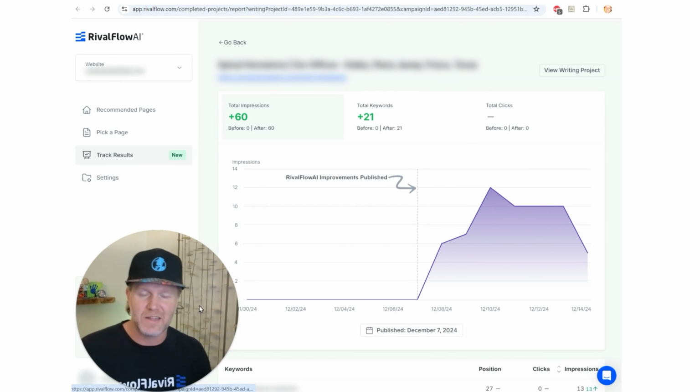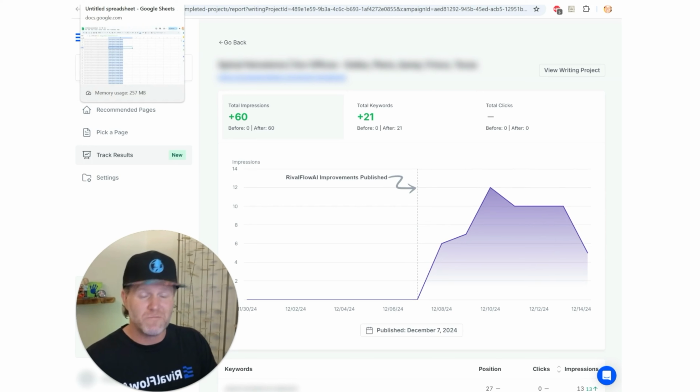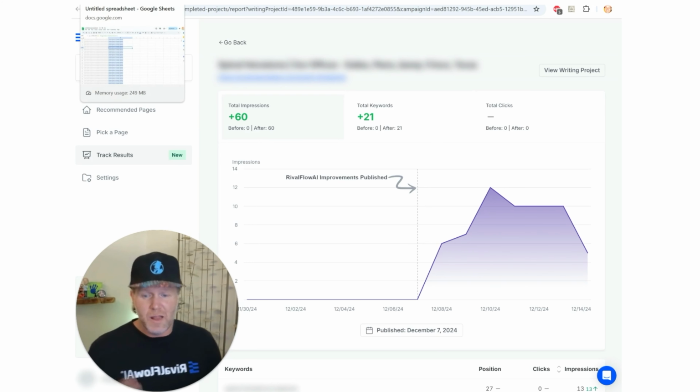So I did some analysis, and I found that 40% of the ones that we do get a lift, right? So we're able to revive a zombie piece of content, something that gets no results and doesn't rank at all in any search results, and get it to rank. And once it starts to rank, well, first of all, it's a great story to tell, but then we can continue to do subsequent RivalFlows.